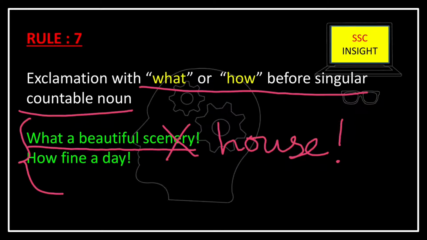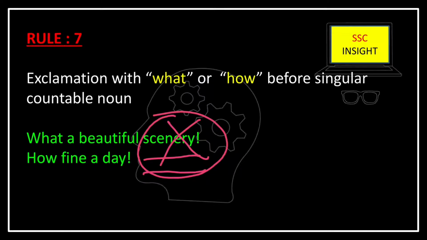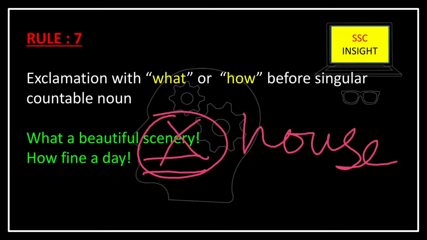Here I cut this word scenery because I made a mistake here. Why have I cut this scenery? Because scenery is not a singular countable noun. Scenery is an uncountable noun, so I cannot use it here. I can say what a beautiful house, or I can say how fine a day.